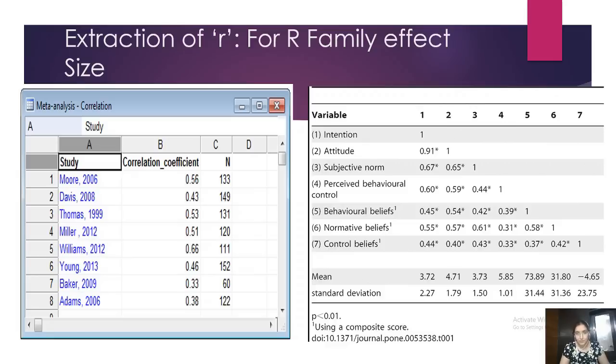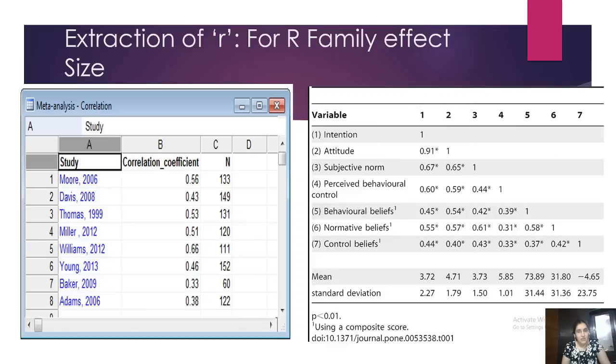Okay. Now, from where does this correlation value, 0.56, come? On the right side, I have given you an example of a paper, my input paper, and if you see very clearly, it has the correlation matrix. Next question: if you remember when I showed you the PRISMA, I showed you that there are some 40 papers. And that poor chap saw that in 9 of the papers, this correlation matrix was not given. So do you remember what he did? He wrote to the authors.